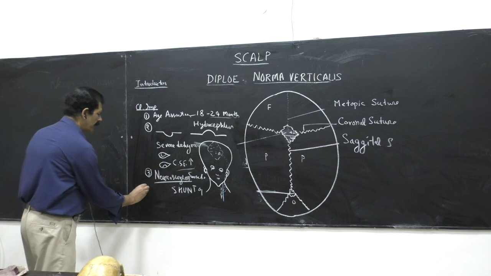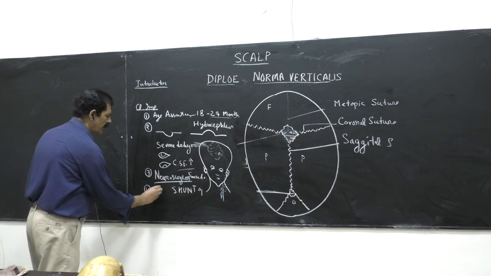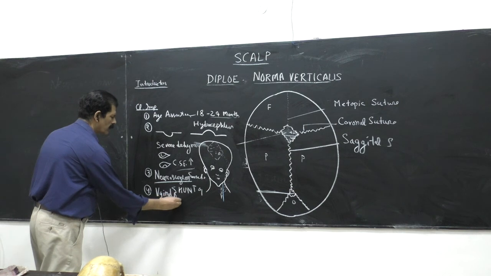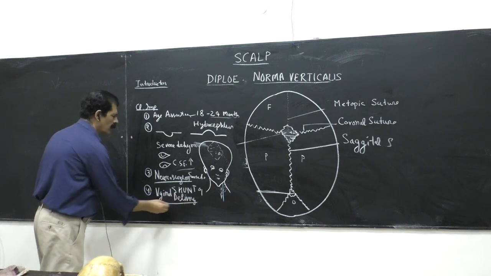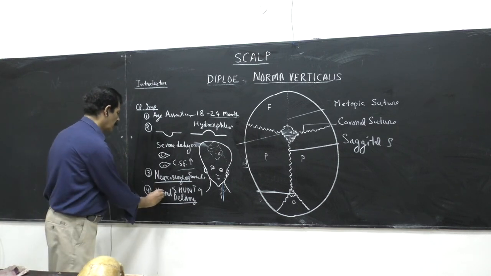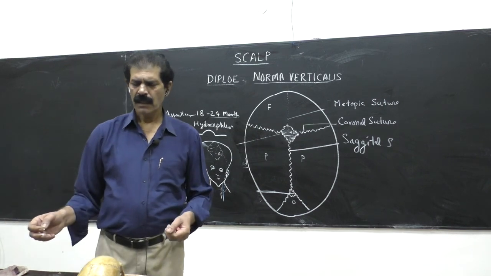Another clinical importance of this bregma is in vaginal delivery. During childbirth, what happens?